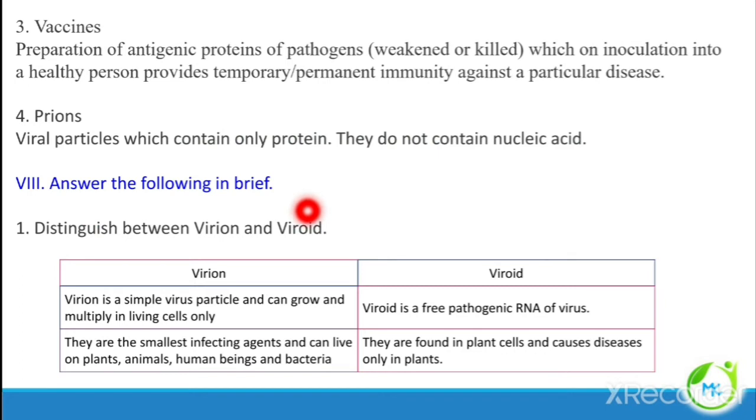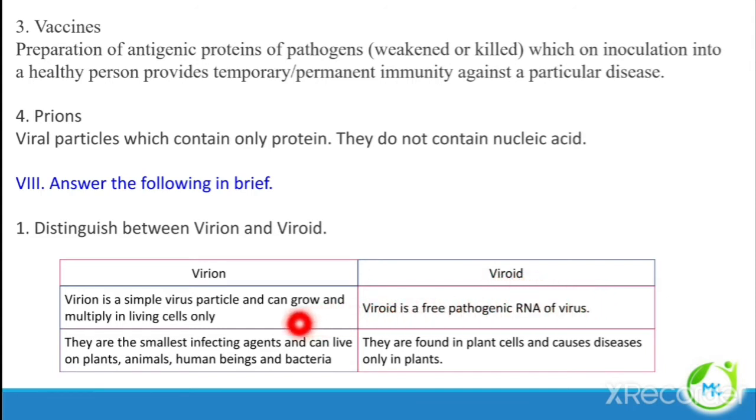Answer the following in brief. Differentiate virion from viroid. Virion is a simple virus particle. It can grow and multiply in living cells. Viroid is a free pathogenic RNA. Only the RNA of the virus is referred to as viroid.